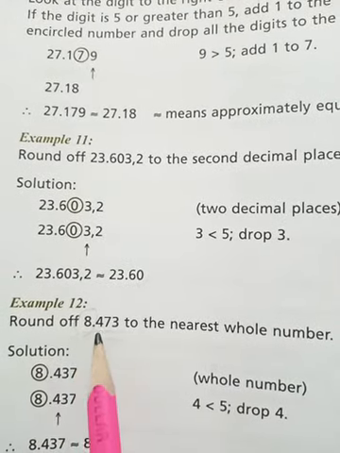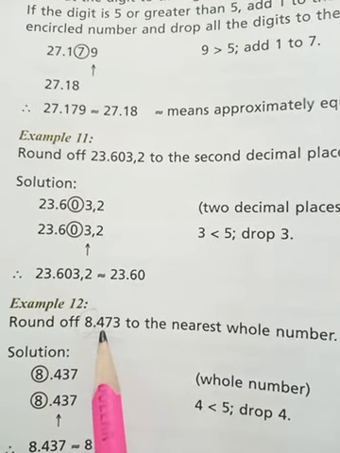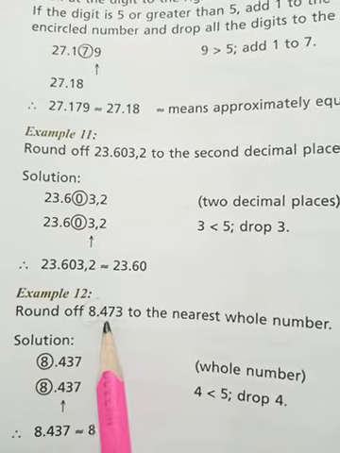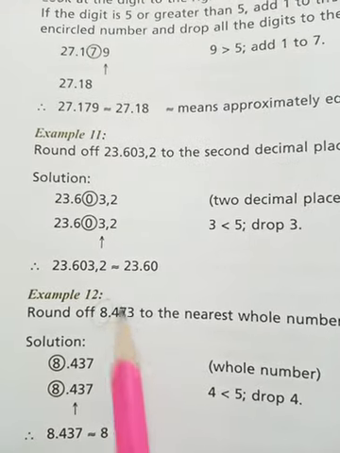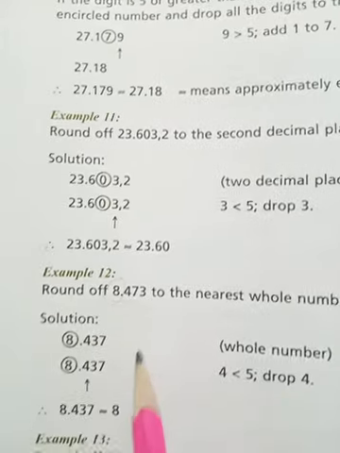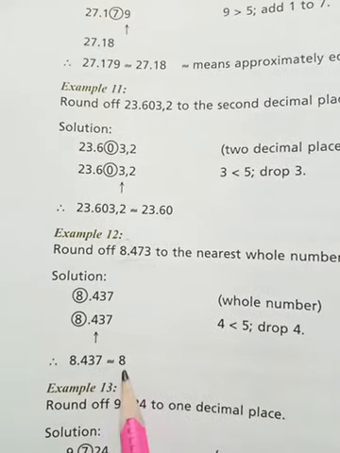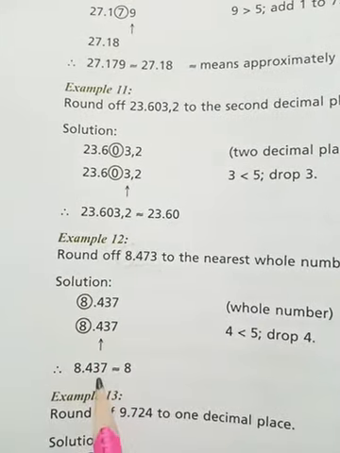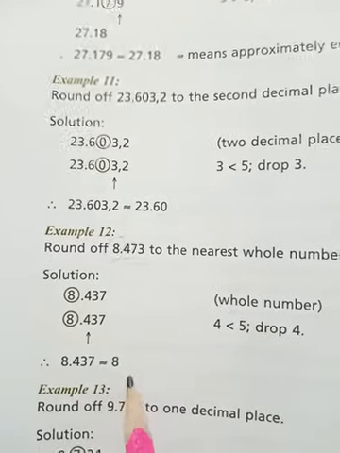Now we will check the number after the decimal. What is it? 4. 4 is smaller than 5. So we will not do anything with this number and drop all the numbers right to it. So it will become 8. 8.473 is approximately equal to 8.